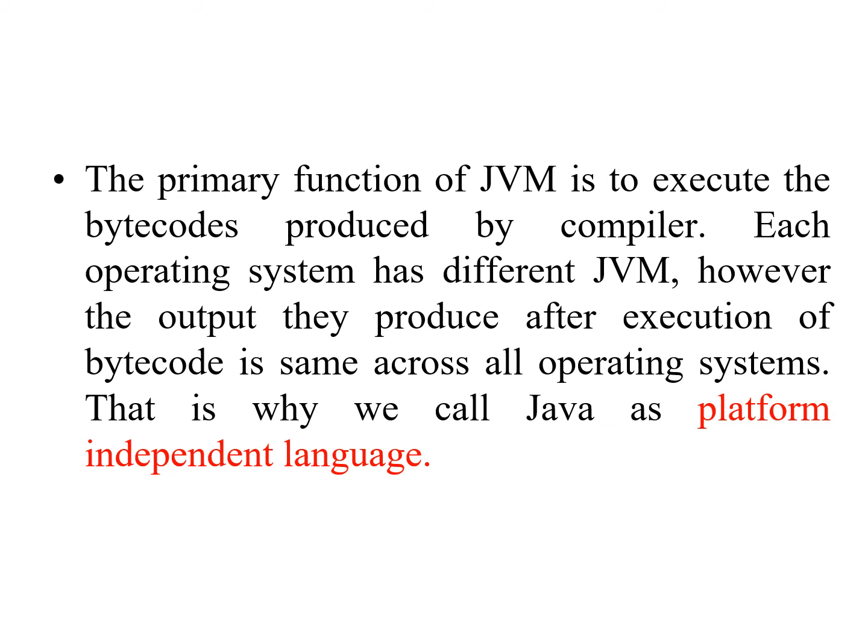Bytecodes are defined in such a way that they can be interpreted by any JVM on any platform. As long as the concept of JVM is supported by a particular operating system, a Java program can run on any platform. So we can say that Java is a platform independent language.